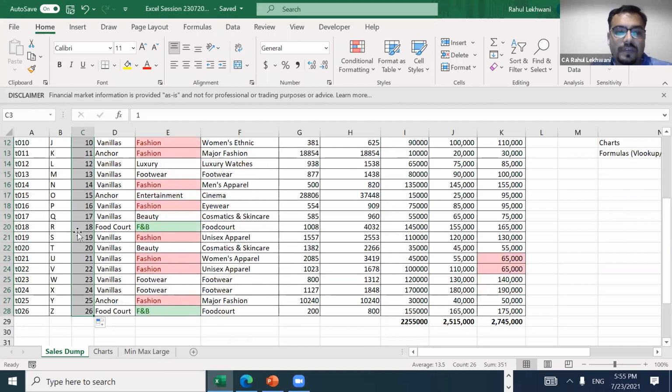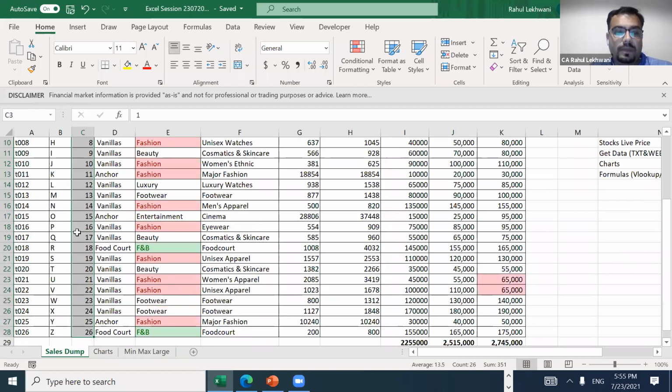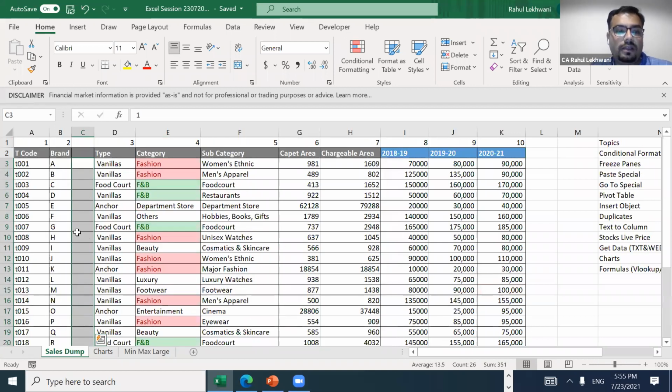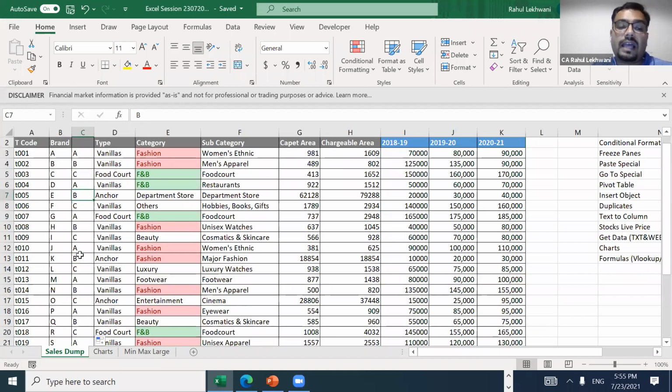So this we have seen, but we have not done anything with ABC. If I do ABC likewise, suppose I write A, B, and C, let's select all three and see whether ABC comes or D comes. So this formula is not working here. Can you see? It is ABC, again ABC, and again ABC. It is not working the way I want.